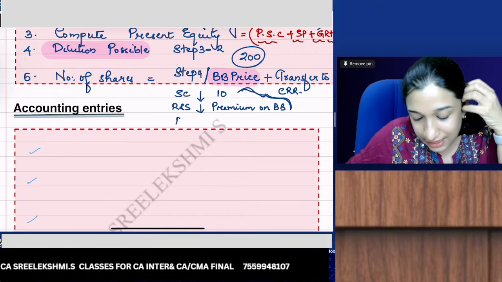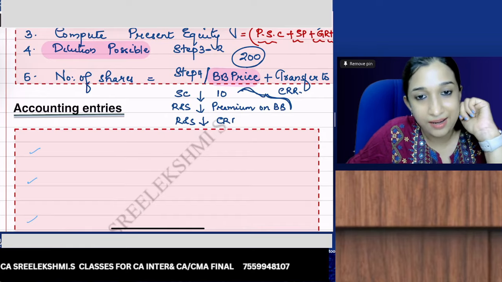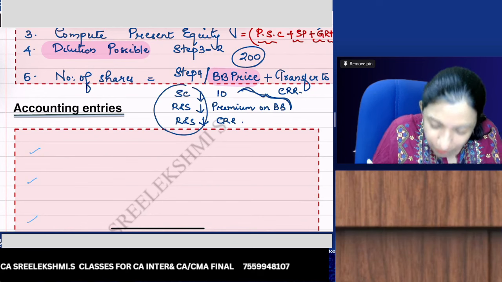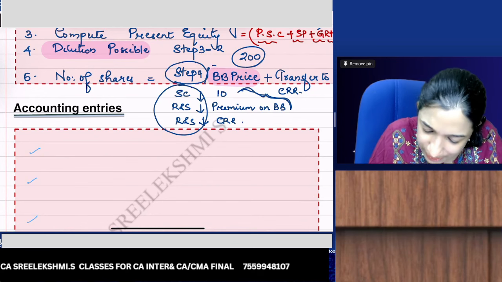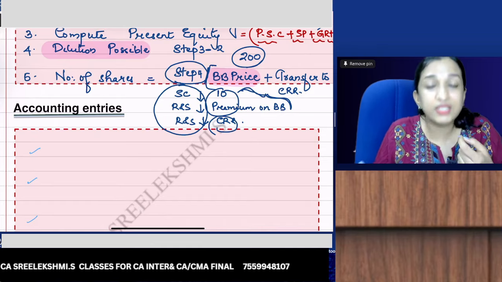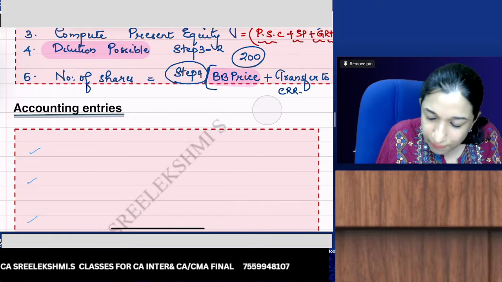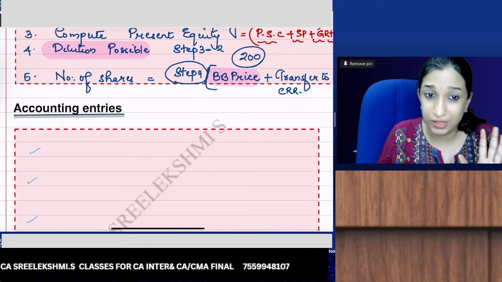Again your reserves and surplus will reduce with transfer to CRR. So how many shares you can buy back is dilution possible divided by buyback price plus transfer to CRR. So accordingly we can find out the number of shares you can buy back. That we'll try with an example and find out. Okay.